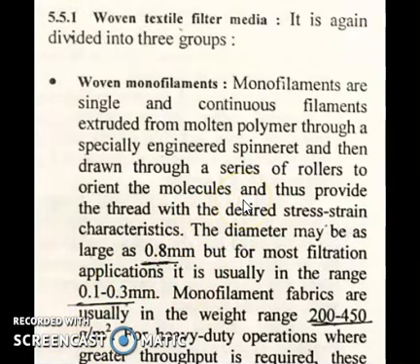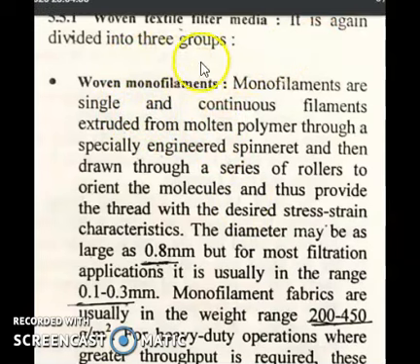So first we take woven textile filter media, which is again divided into three groups. First one is woven monofilaments. Monofilaments are single and continuous filaments extruded from molten polymer through a specially engineered spinneret and then drawn through a series of rollers to orient the molecules and thus provide the thread with the desired stress-strain characteristics.